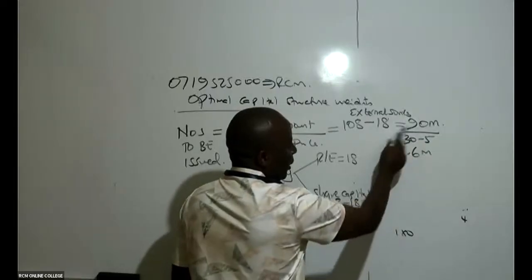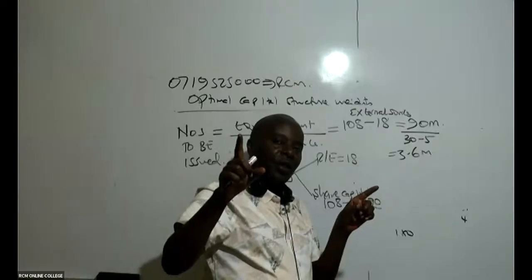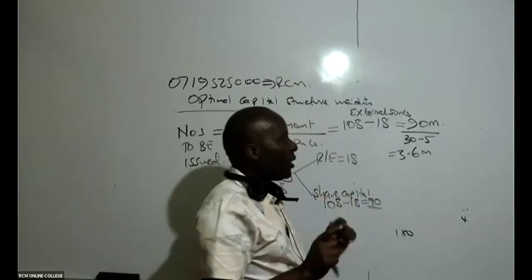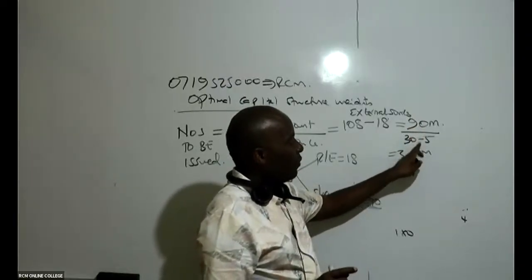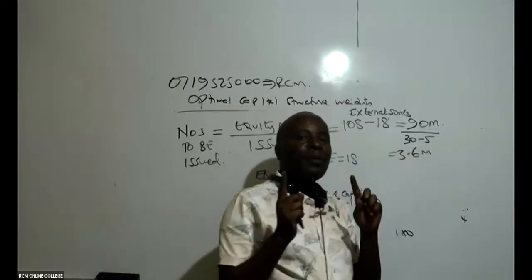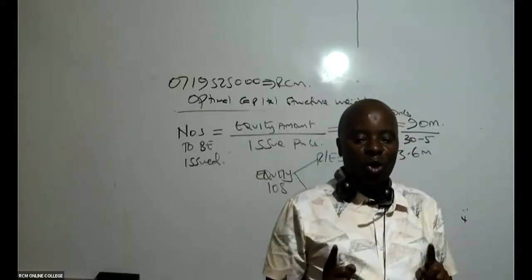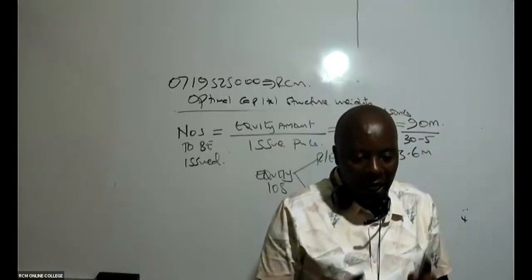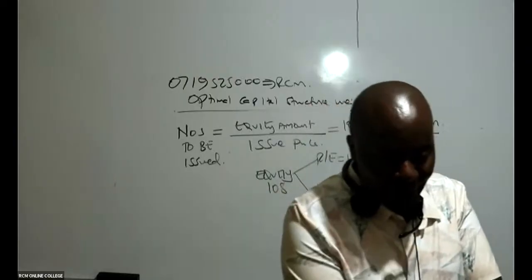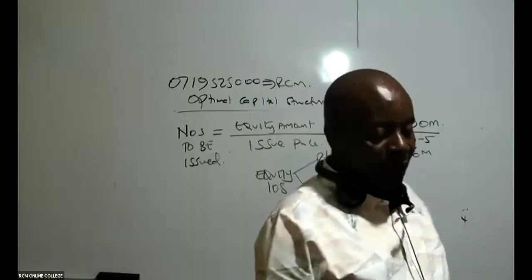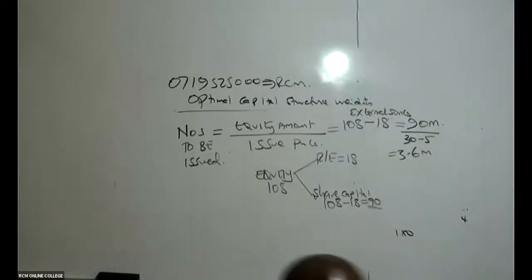So this 90 million is from all the shares. To get the number of shares exactly, I take the amount to be raised from shares, which is 90, divided by our issue cost. Each share is being issued at 30, and there is a flotation cost of 5. So 30 minus 5 gives me 25. Long run, once I'm able to do something on the optimal weights, I'll get back to that in the next 2 minutes, if you don't mind.